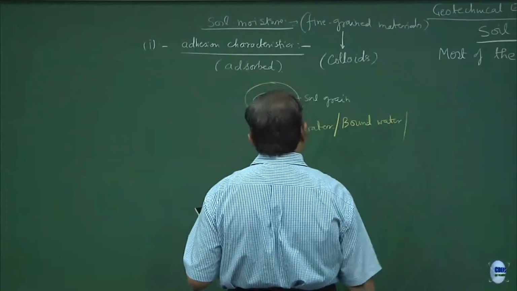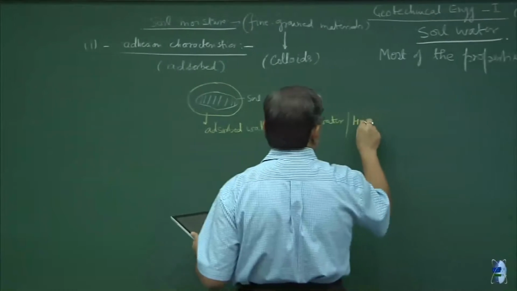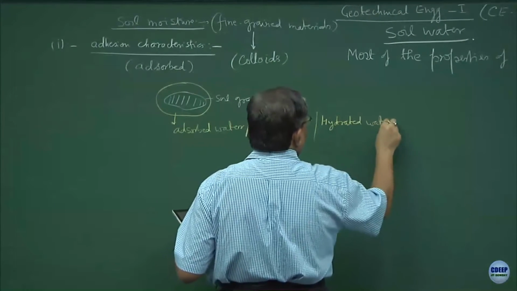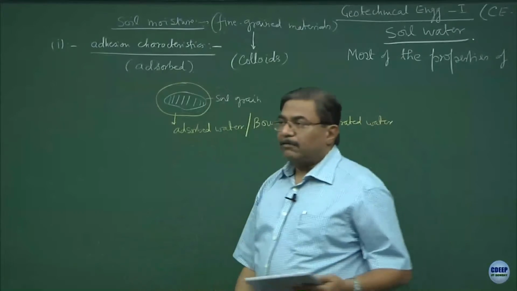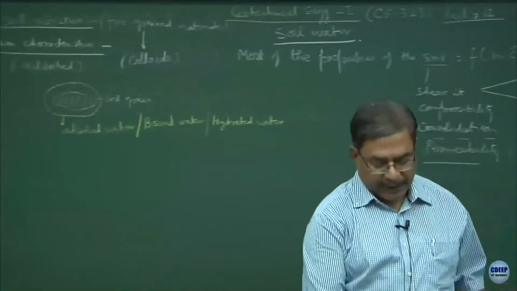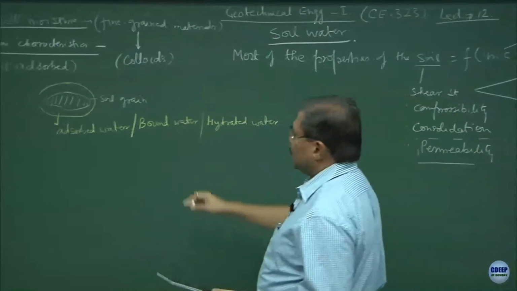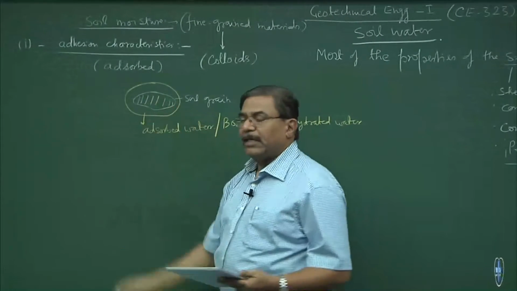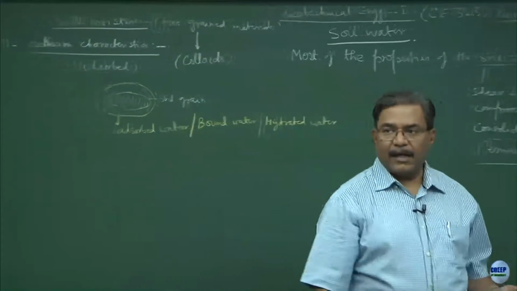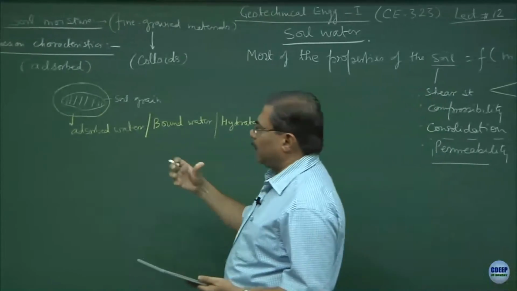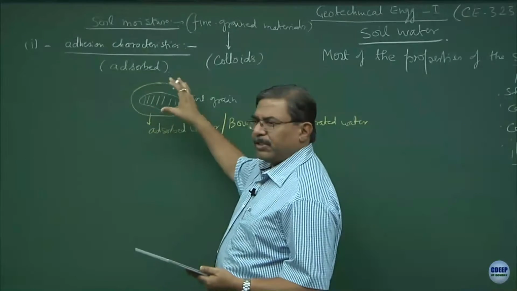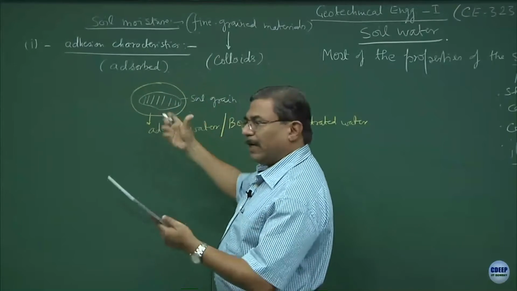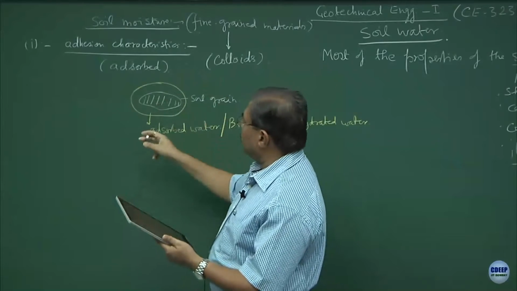Sometimes they also use the word hydrated water. In short, most of the adsorption is because of the surface characteristics of the grains. The surfaces are hyperactive, if you remember. Their surface area is going to be extremely high, and hence their affinity is towards anything, moisture or contaminant, which comes in contact with it, to adhere it onto itself.